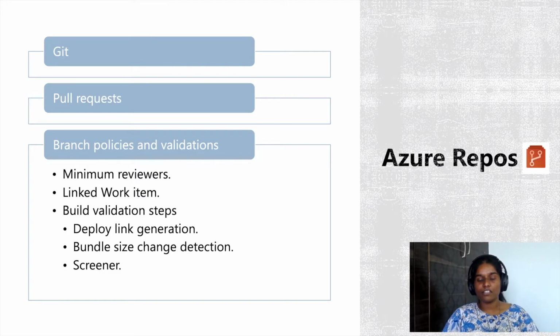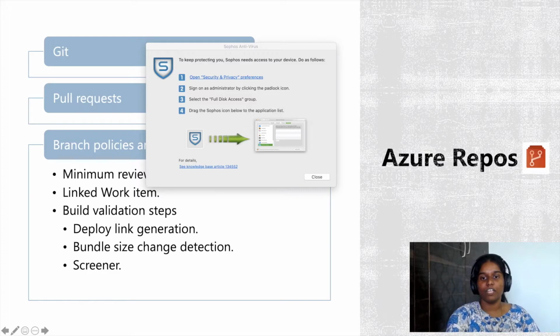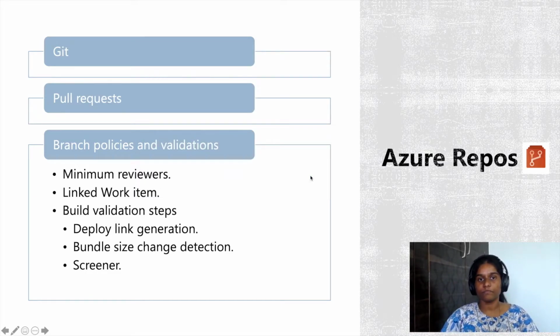Additionally, we have a bundle size change detection bot. The reason being, generally boot modules or boot bundles are very critical to our app performance, and any changes in their sizes might adversely affect our app load time or initial performance. So we have integrated bundle size change detection bots, which will immediately alert us when any major change happens in our boot module size.